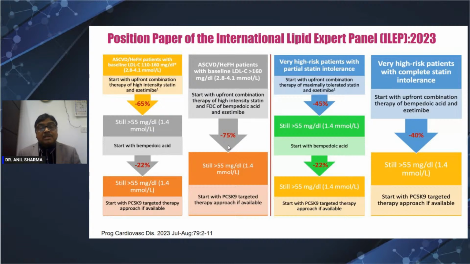If LDL is more than 160, right from the beginning, give all three oral medications: statin, bempedoic acid and ezetimibe, which can result in a 75% reduction. Still, if it does not reach less than 55, add a PCSK9 inhibitor or maybe inclisiran. For very high risk patients who cannot tolerate statin, if there is partial tolerance, you can add the other medications. If completely intolerant, add ezetimibe plus bempedoic acid and then add an injection if required.